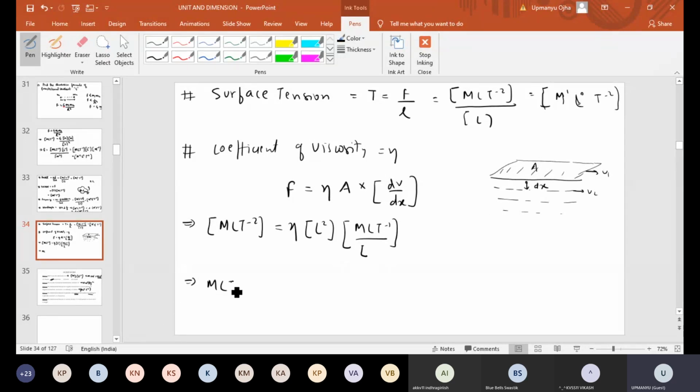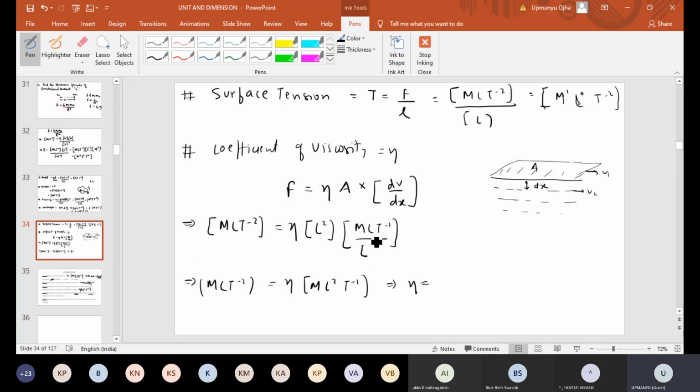So M L T minus 2 equals eta times L square times velocity over L. If you solve this, you get L cubed minus 1, that is L square T minus 1.